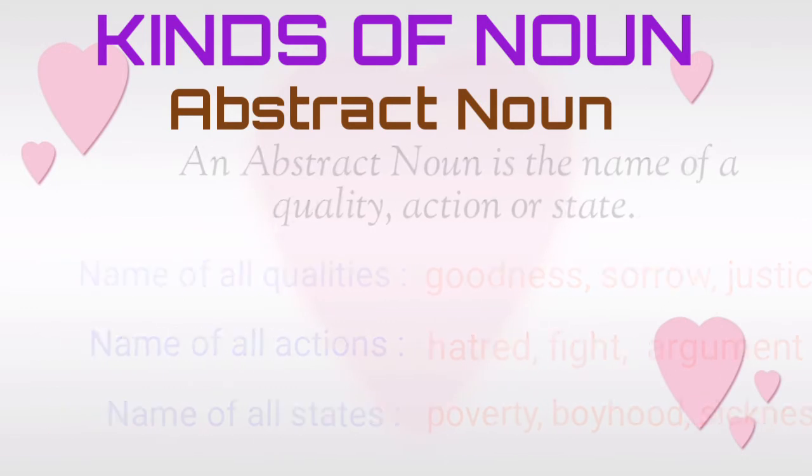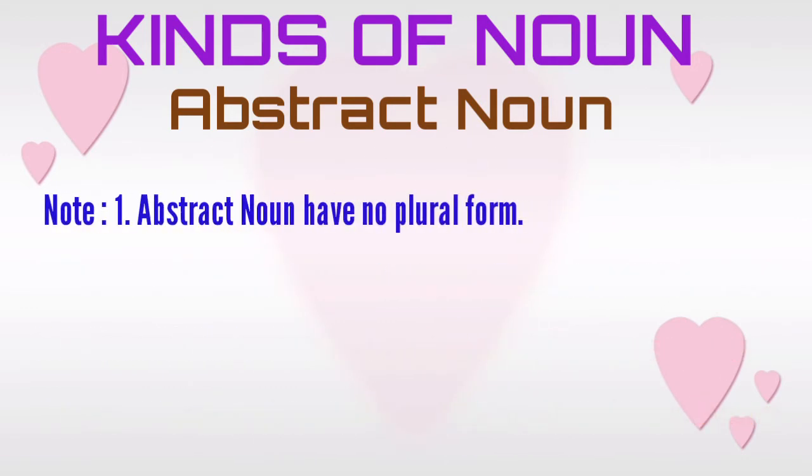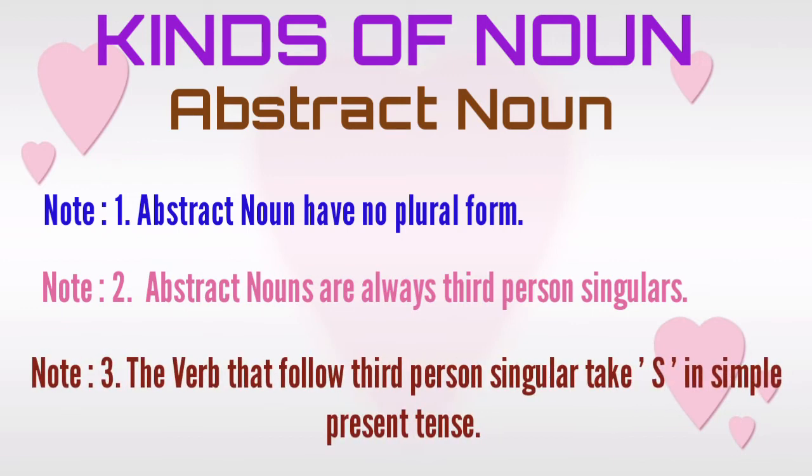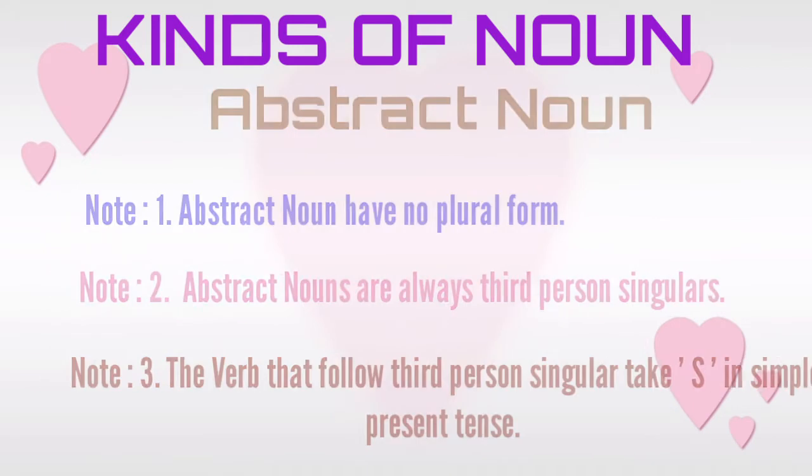Points to remember. Note 1. Abstract nouns have no plural form. Note 2. These are always third person singulars. Note 3. The verb that follows third person singular takes s in simple present tense.